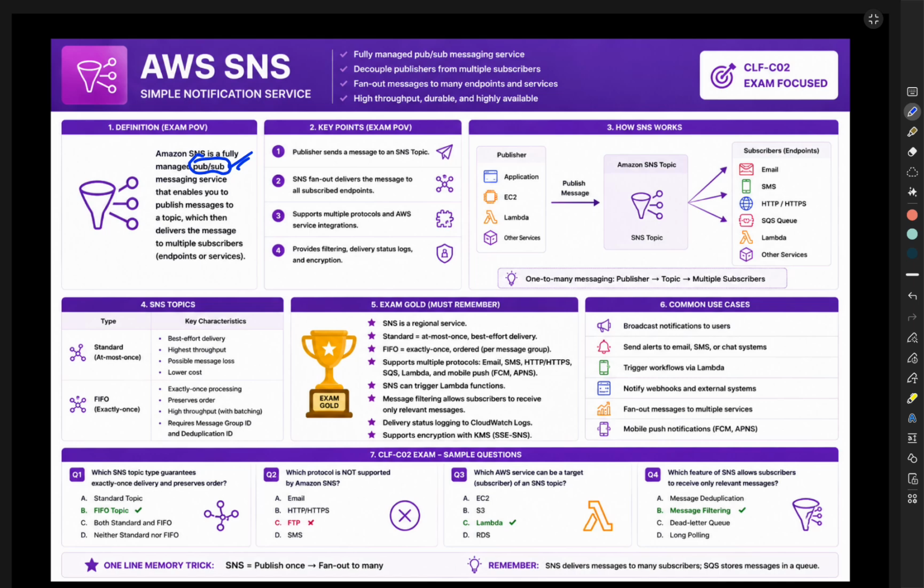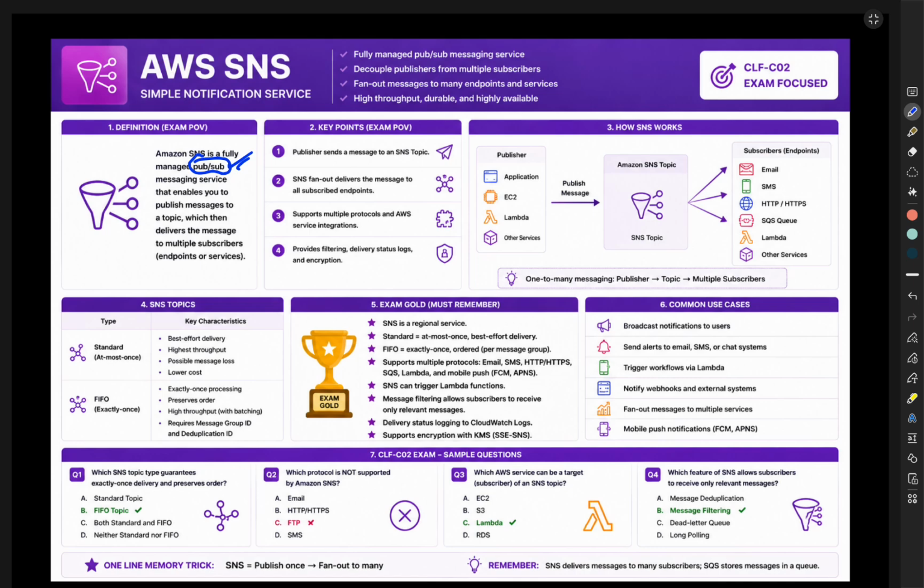Subscribers can be email, SMS, Lambda, SQS, an HTTP endpoint, and maybe some mobile application. And this is why SNS is called a pub-sub service. One publisher, many subscribers. A common exam scenario is a company wants to send notifications to multiple systems simultaneously. Your answer is SNS. Exam code: first one is pub-sub. Second one is one-to-many messaging.